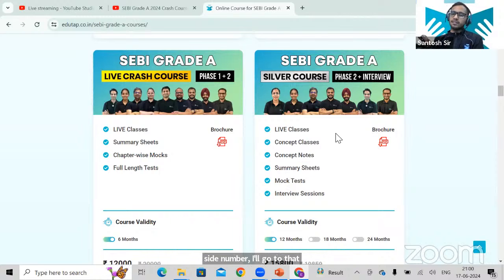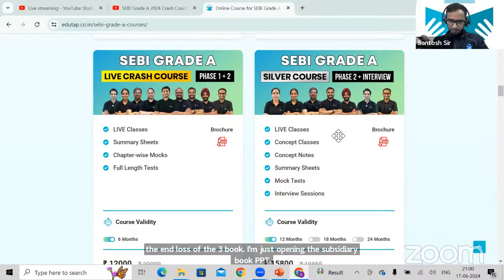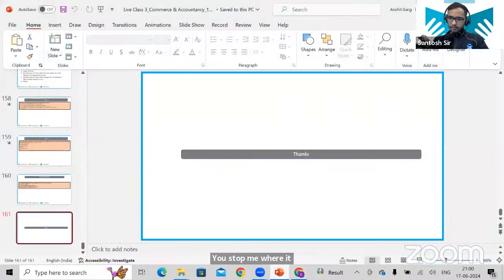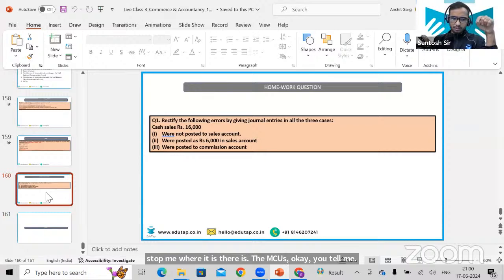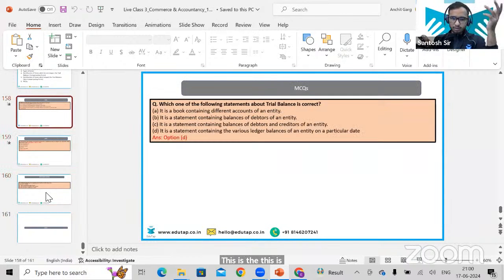Bipesh is asking something, but first I'll answer Pratik, then I'll answer one by one. Pratik, tell me. End of subsidiary book MCQs. Okay, I'm just opening the subsidiary book PPT. You stop me where it is written. Here are the MCQs. You tell me what the MCQ is. You stop me where it is.